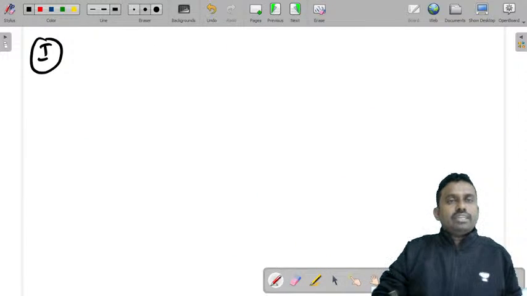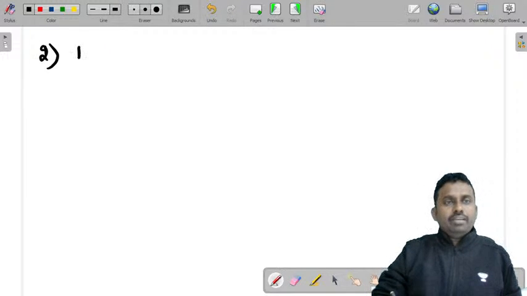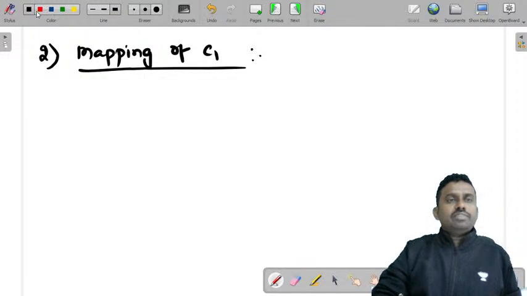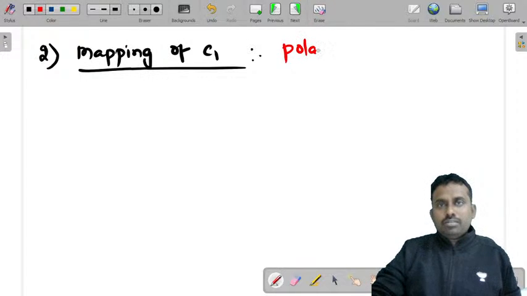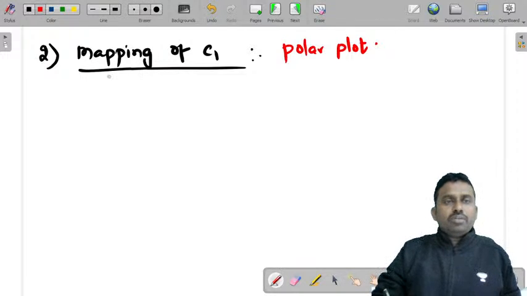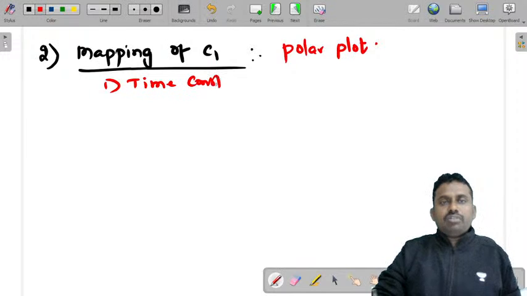So the second step will be mapping of C1. What is mapping of C1? It is a polar plot. So for a polar plot, you first check whether the given question is in time constant form or not.